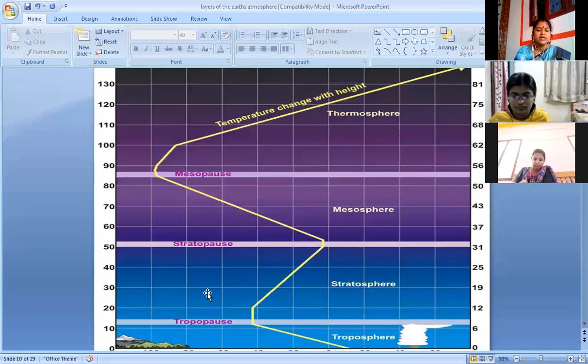Look at this. Between two layers, we could see tropopause. Stratosphere and troposphere, there is a pass. So that is called tropopause. Then between stratosphere and the mesosphere, we could see stratopause. Then between mesosphere and thermosphere, we could see mesopause. So the temperature changes with the height. Look at this arrow mark.